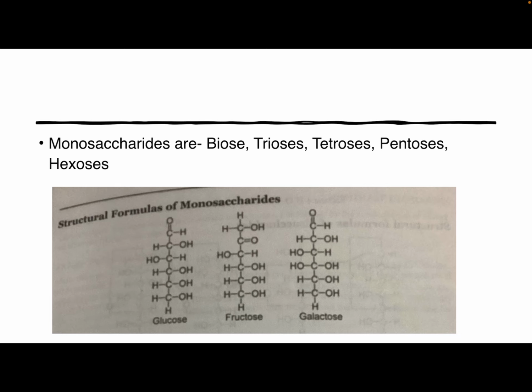Then the types of monosaccharides: biose. An example of biose is glycolic aldehyde. It is the only member of this group, and it is a crystalline substance, easily soluble in water. It has a sweet taste. Then triose: two compounds of this category are glyceraldehyde and dihydroxyacetone. They occur in plants and animal tissue in small amounts, and are derived from the breakdown of glucose. Then tetrose: two compounds belonging to this category are erythrose and threose.